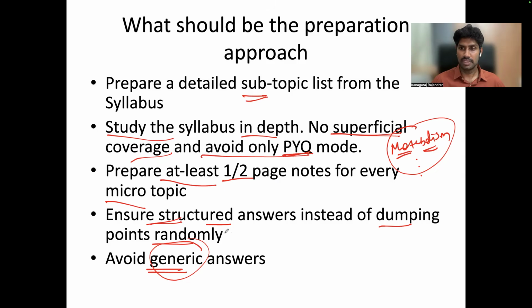Actually, that's not the nature of the question. They're asking very specifically, and crop-specific questions are very common. So we cannot write answers very generically. And then one more important area that is inevitable now: package of practices.